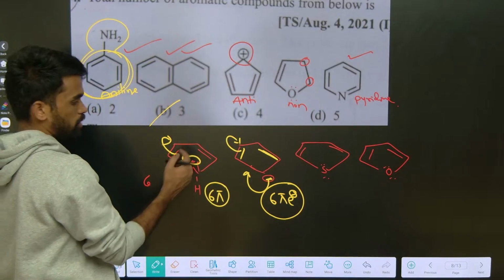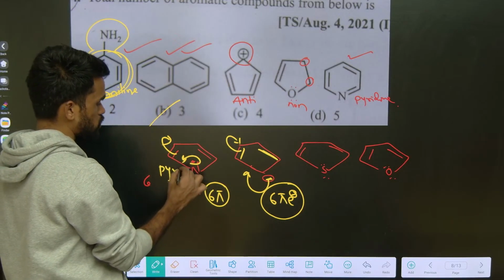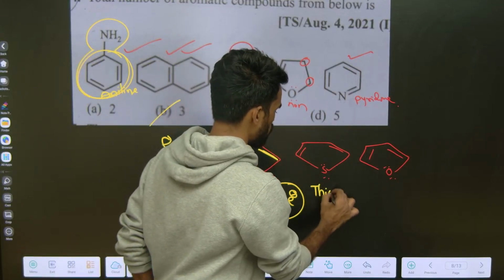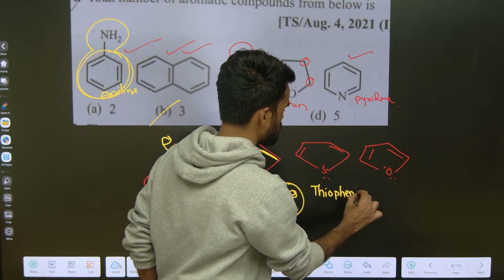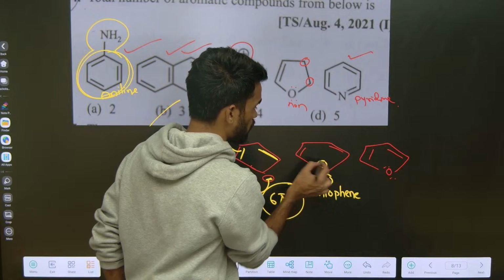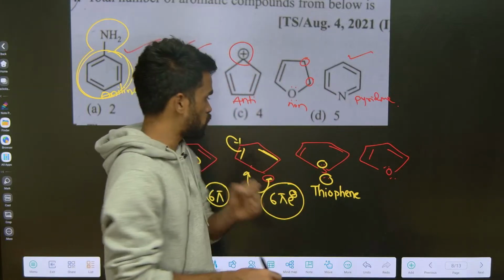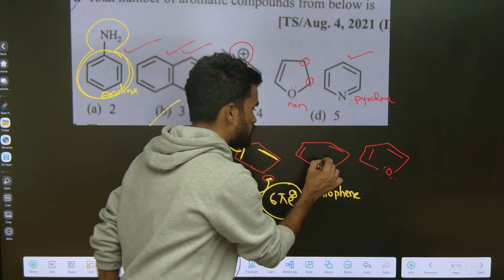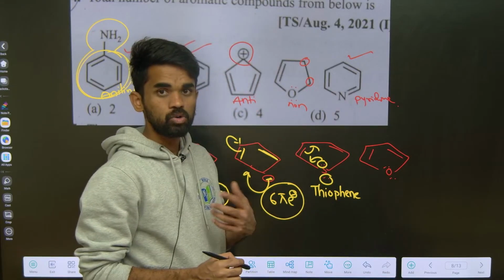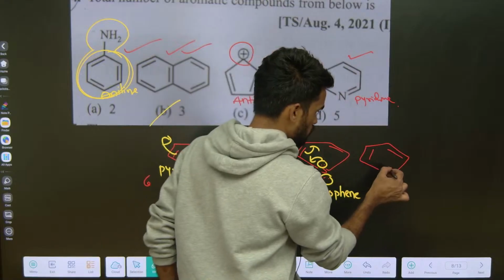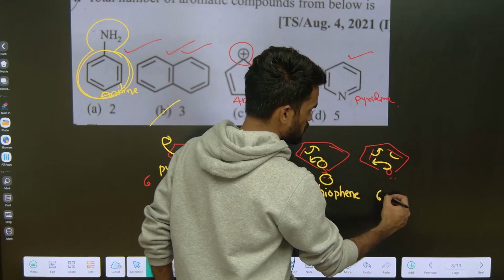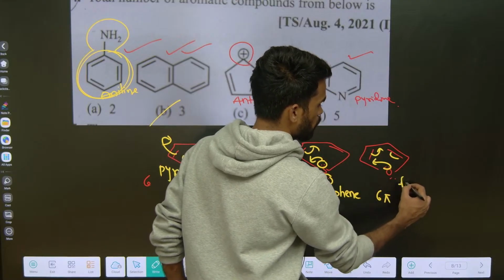the name of this compound is pyrrole. What I am saying, this is called pyrrole, and this is called thiophene. Okay, thiophene, lone pairs are there. Now see, here you are seeing two sets of lone pairs, but only one lone pair is involved. Every time remember, in conjugation from one atom, only one set of lone pair will be involved, not the other set, only one, not more than one. Okay, here also oxygen's one lone pair is involved, and therefore in these molecules also you are getting 6 pi electrons right now. So this compound is called furan.